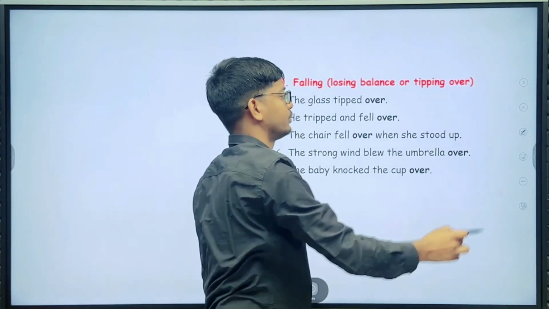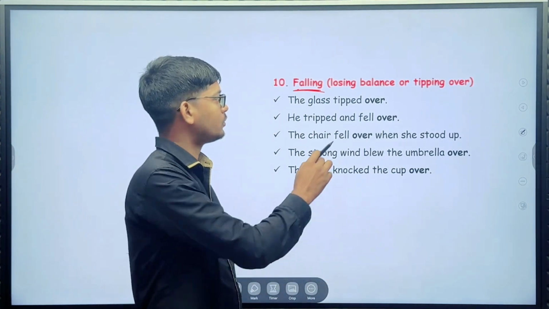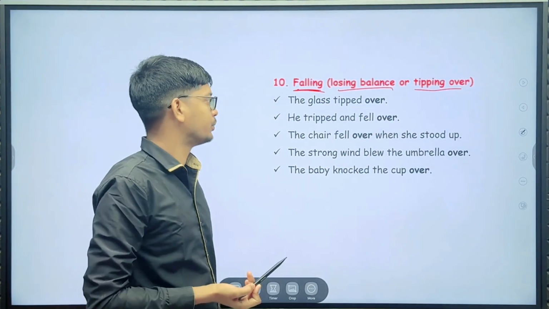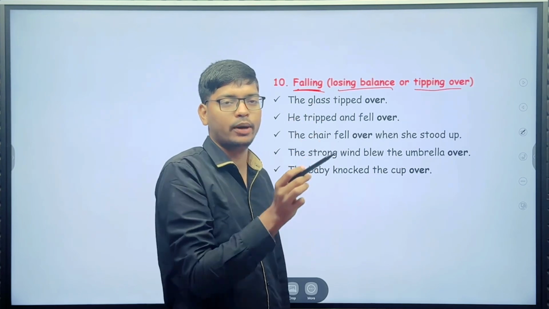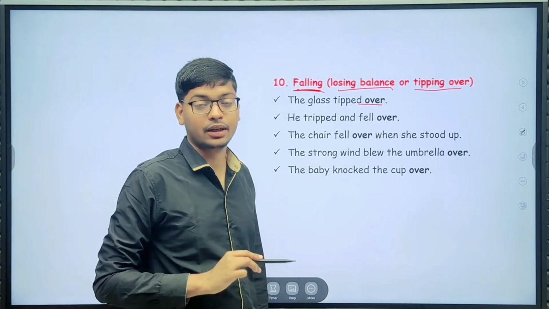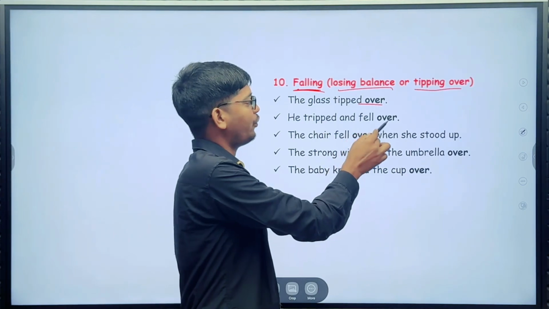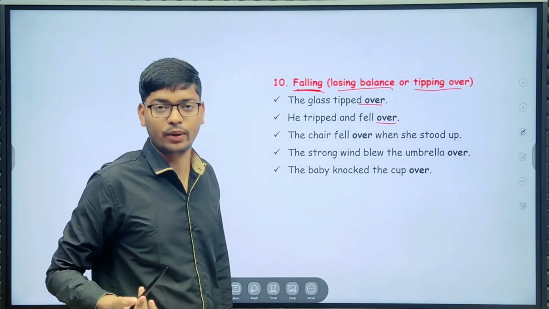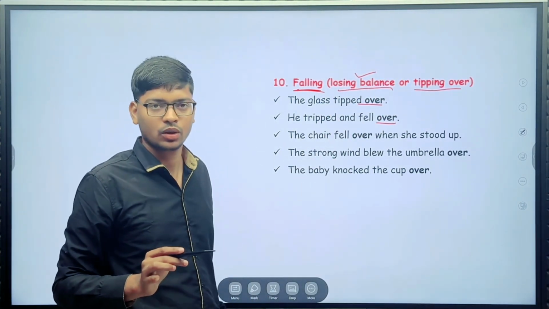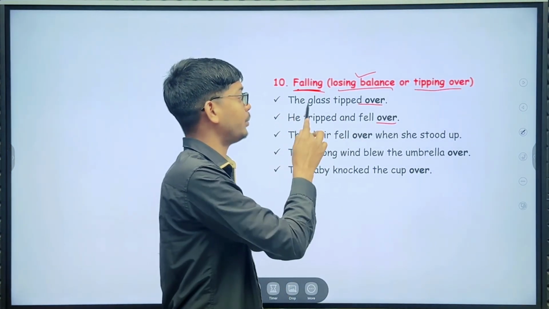Next use here: falling, losing balance or tipping over. For losing balance or tipping over, you can easily use "over." The glass tipped over. He tripped and fell over. Here, losing balance or tipping over, you can easily use "over."